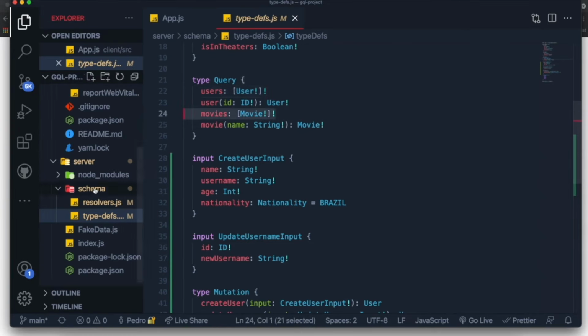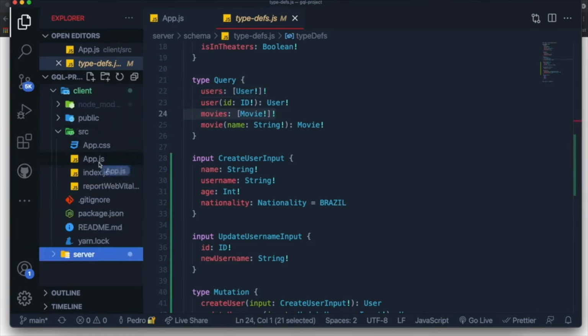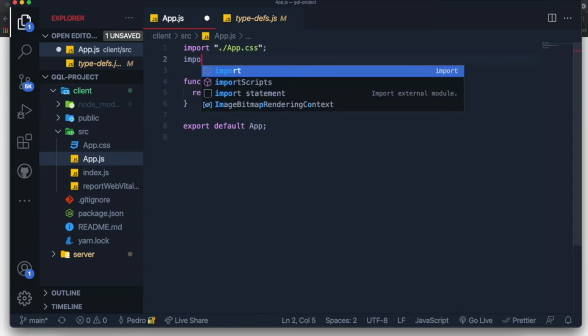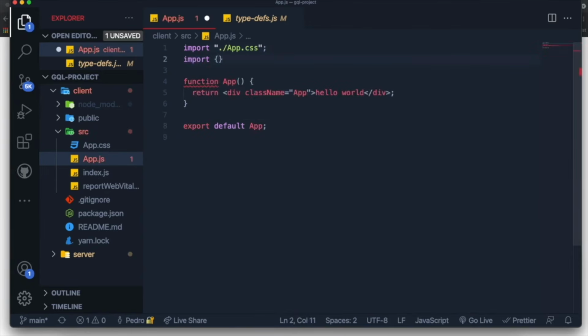So to do that, we actually need to tell our React application that it's going to accept and make a connection to a GraphQL API, so that whenever we make an API request, it is using all the GraphQL standard methods to make that request and fetch that data. So in order to do that, we're going to come over here to our highest level component, which is the app.js. And inside of this, we want to initialize first by importing some stuff from the Apollo client library.